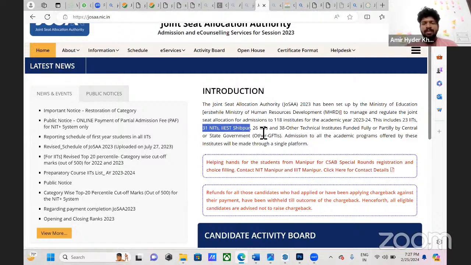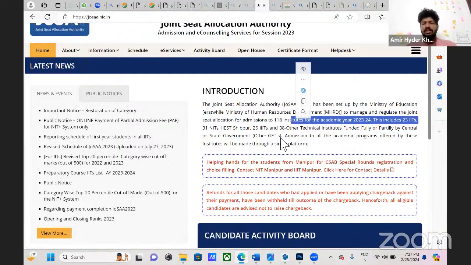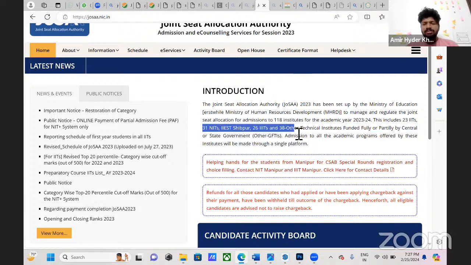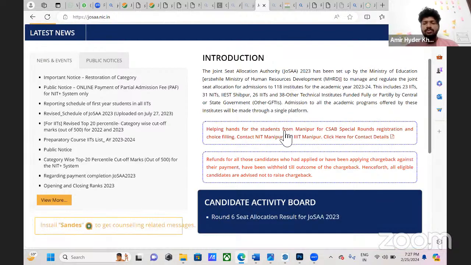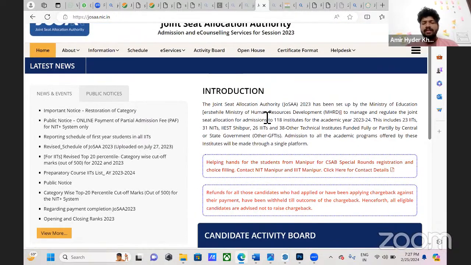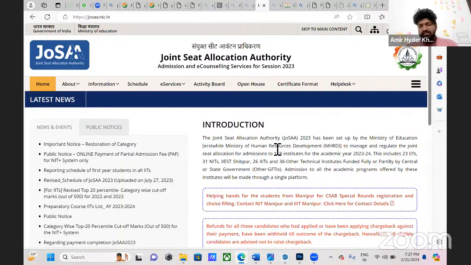IIEST Shibpur, IIITs 26, and 38 other technical institutes funded fully or partially by the central government or state government, like GFTIs, etc. So only for these institutions you need a JEE Main score. So this is the first part. There will be 7 rounds, and there is reservation maintained for seat allocation.